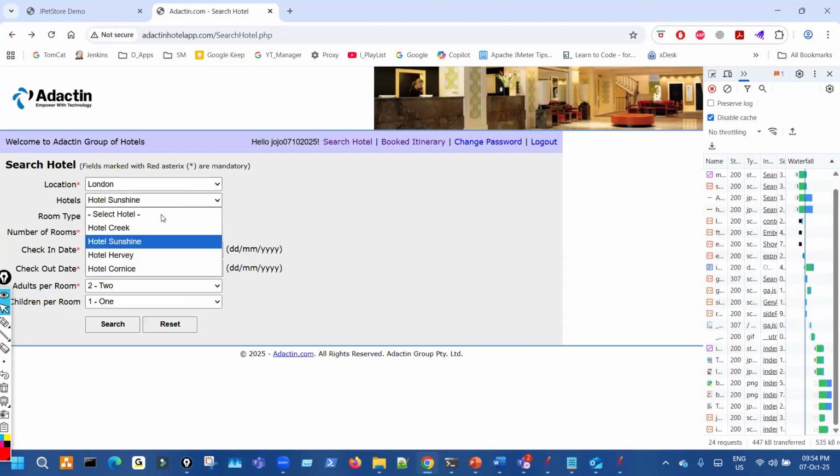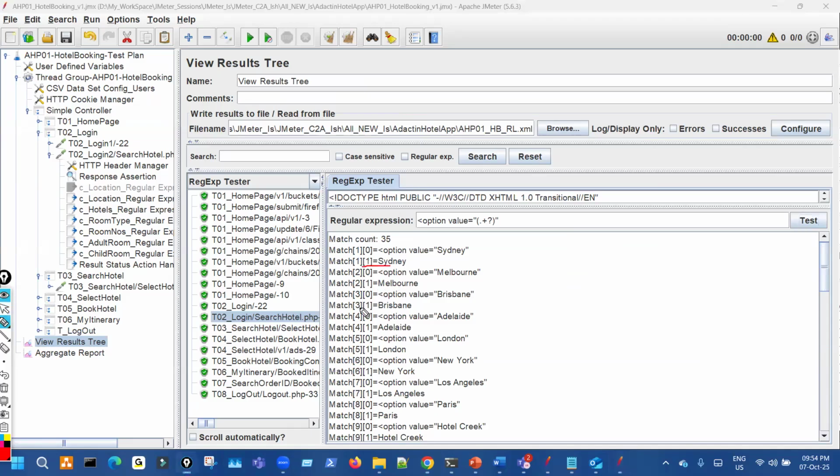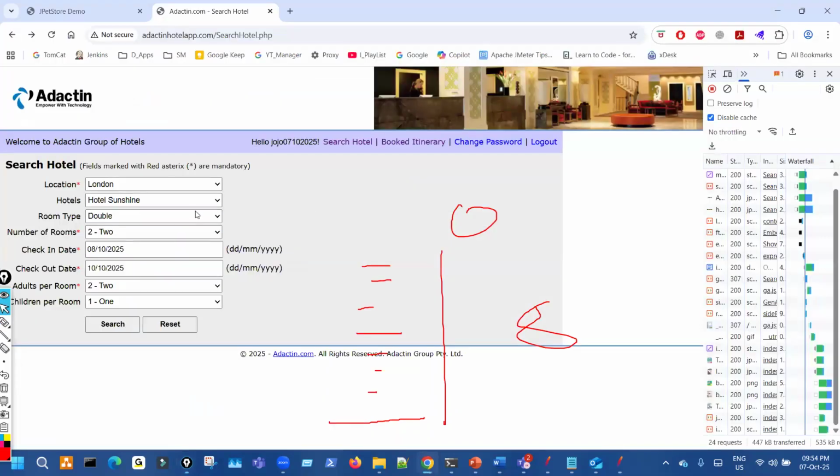Then next is hotel. Four hotels are there, right? Then next is room type, four room types. So this search is coming in the same sequence. If you see from 1 Sydney, Melbourne, Brisbane, whatever, 4, 5, 6, 7, and Paris, all 8. The top 8 are what? The location, in the same search one. Top 8 are location because it's on the website also. Just now, I think I have shown that. Top 8 are location. Then next is hotel, which are 4. Then room type 4, right? So it's coming like that only.